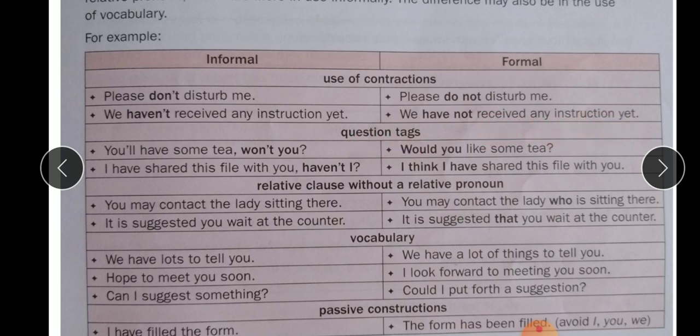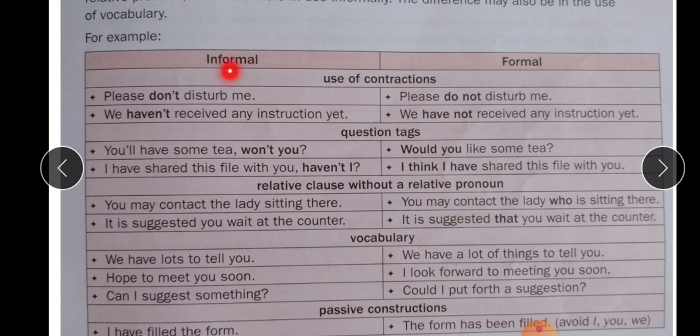Question tags. Informal: you will have some tea, won't you? Formal: would you like some tea? I have shared this file with you, haven't I? I think I have shared this file with you. Relative clauses without a relative pronoun are written like this in informal: you may contact the lady sitting there. Formal: you may contact the lady who is sitting there. It is suggested you wait at the counter. It is suggested that you wait at the counter.